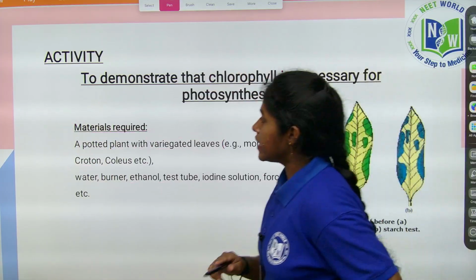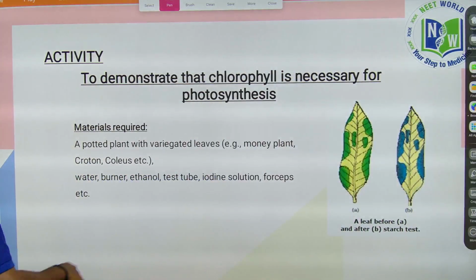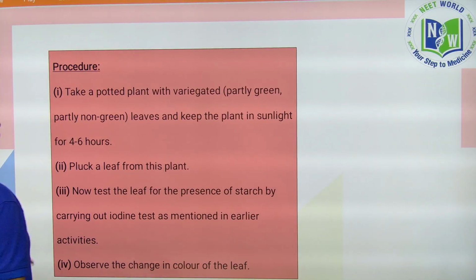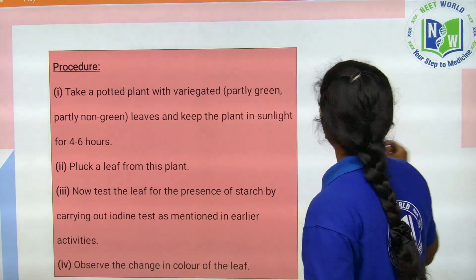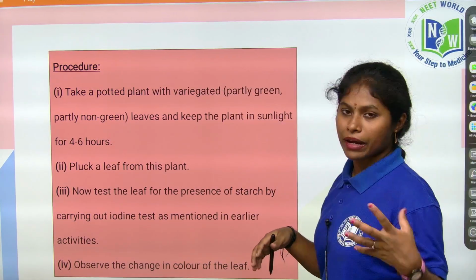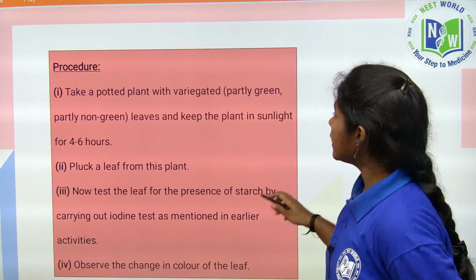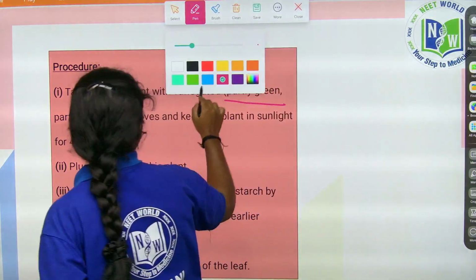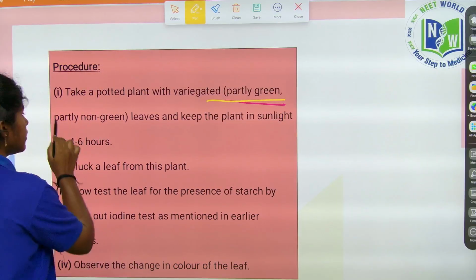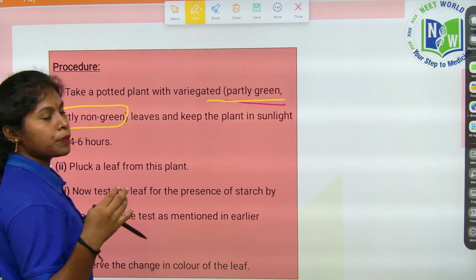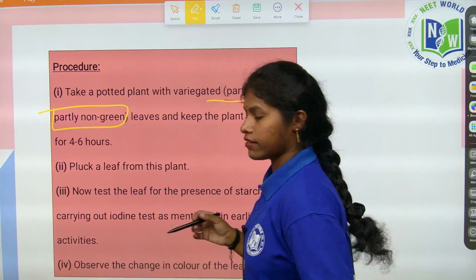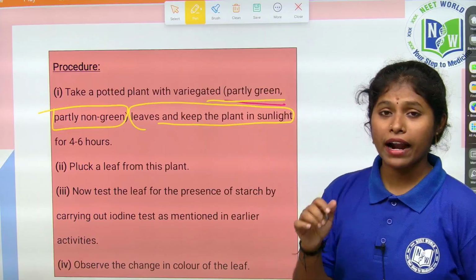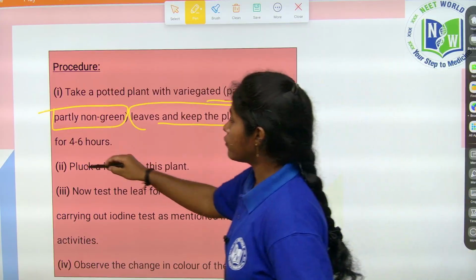So let's see the procedure, children, what I have to do. Take a potted plant with variegated leaves, such as a money plant or any croton plant. The leaves should be partially green and partially non-green in color. Keep the plant under the sunlight for 4 to 6 hours.